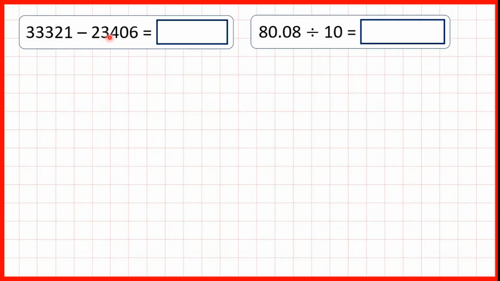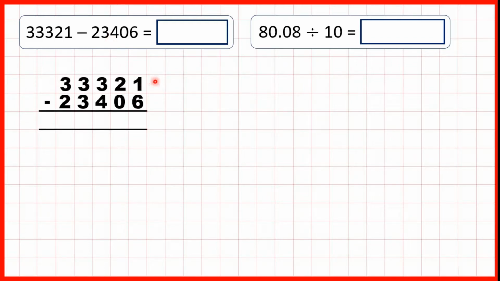33,321 minus 23,406. So we can write this out as a column subtraction. We can't do 1 minus 6, so we go to the left, 1 less, 1 in front. 11 minus 6 is 5. 1 minus 0 is 1. We can't do 3 minus 4, so we go to the left, 1 less, 1 in front. 13 minus 4 is 9.